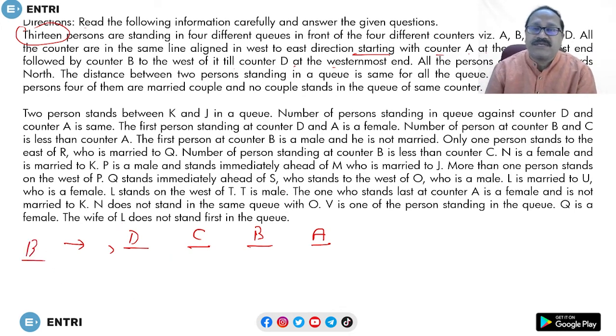13 people are standing. Next, all the persons are facing towards the north. Standing people are facing the counter, which is the north direction.